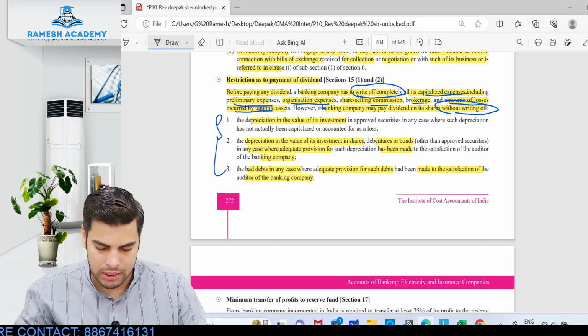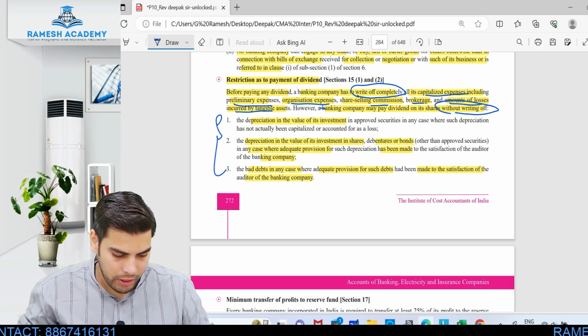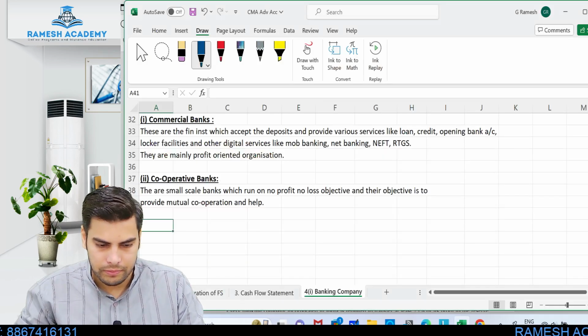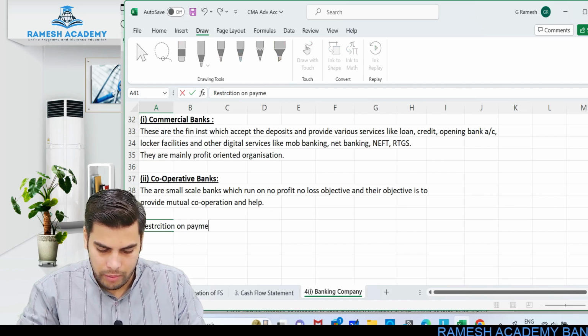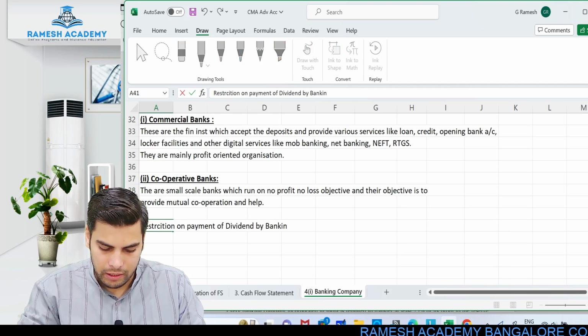Let me briefly write this point down. Restriction on payment of dividend by banking company.